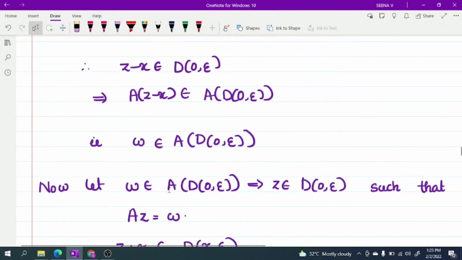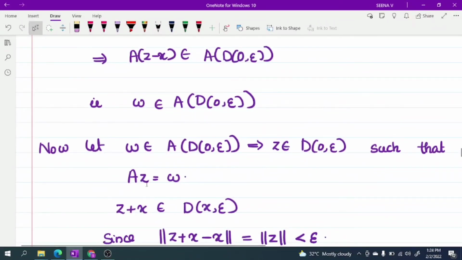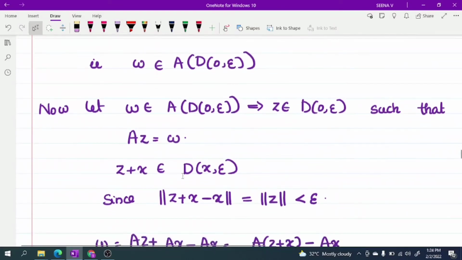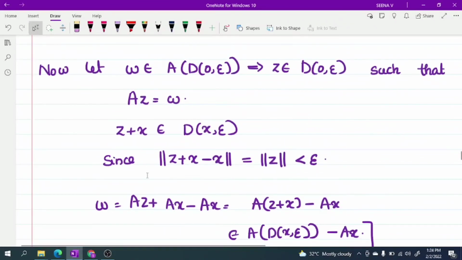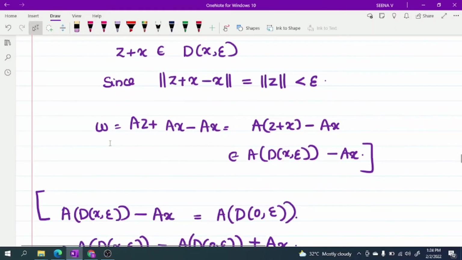Now choose w belonging to A(D(0, epsilon)). Then there exists z belonging to D(0, epsilon) such that Az equals w. Now z plus x belongs to D(x, epsilon), since the norm of z plus x minus x, which is the norm of z, is less than epsilon. So w equals Az plus Ax minus Ax; you can add Ax and subtract Ax.